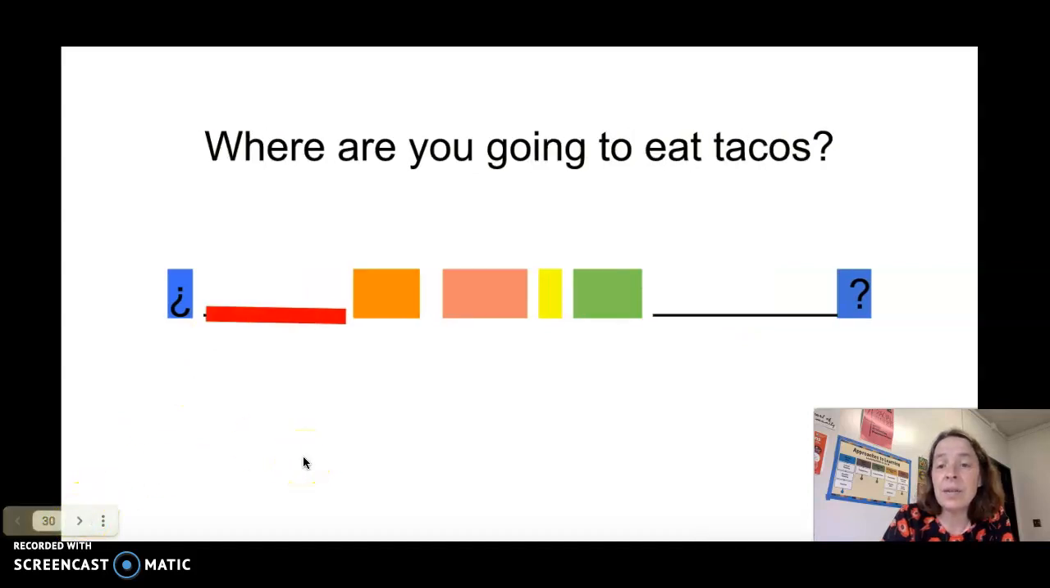Where are you going to eat tacos? Tacos would go here. Find the pattern. Where? ¿Dónde vas tú a comer tacos? ¿Dónde vas tú a comer tacos?